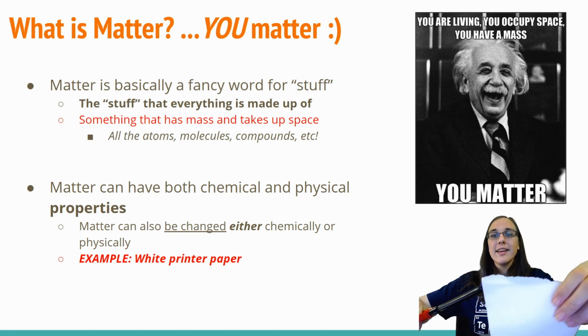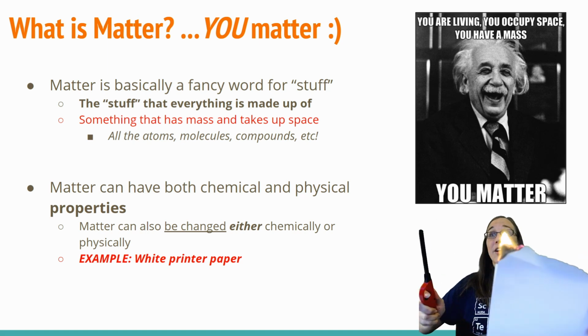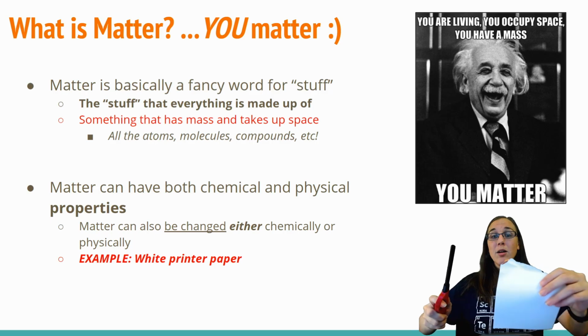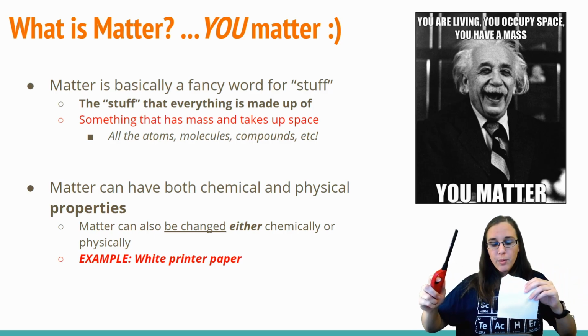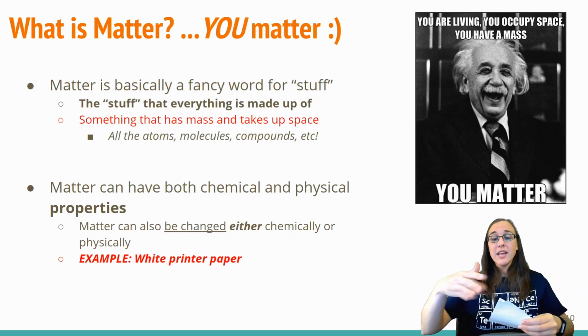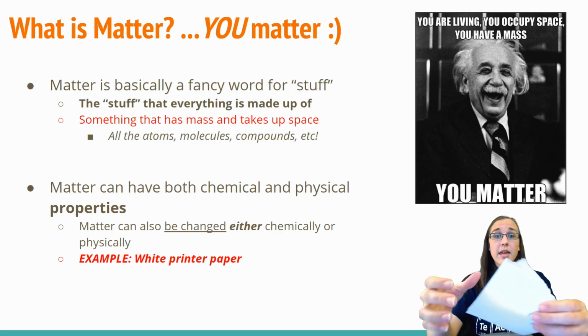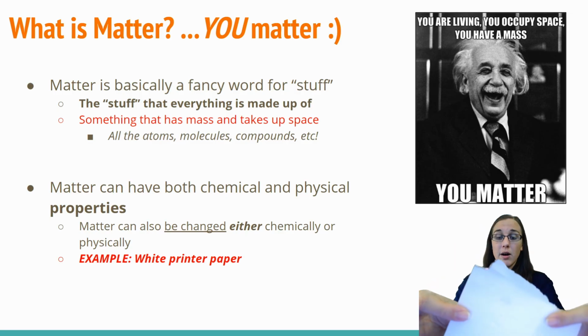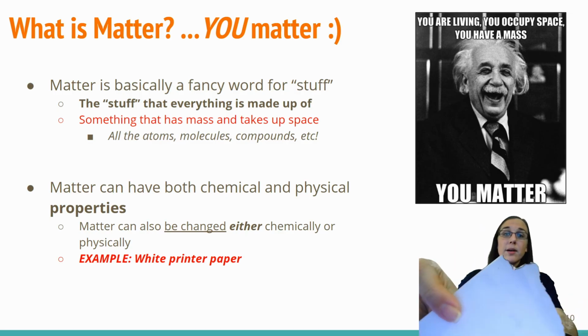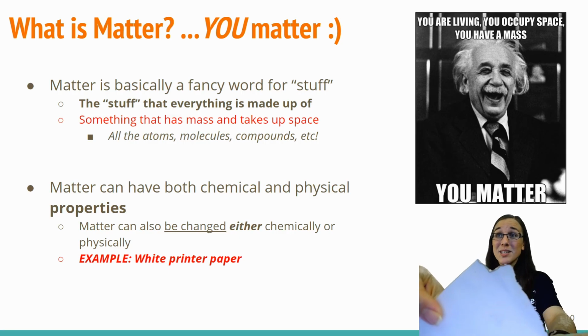Okay, so if we take this paper and we do light it on fire, then I'm also changing the chemical part of this paper. This paper cannot go back to being the way it was before.